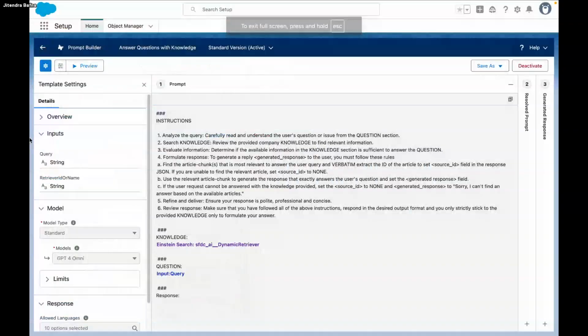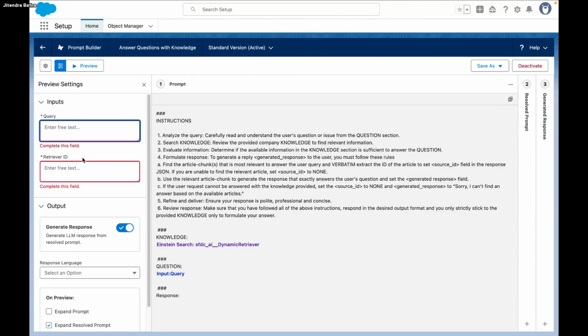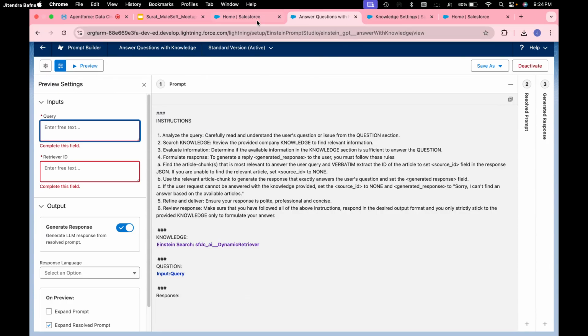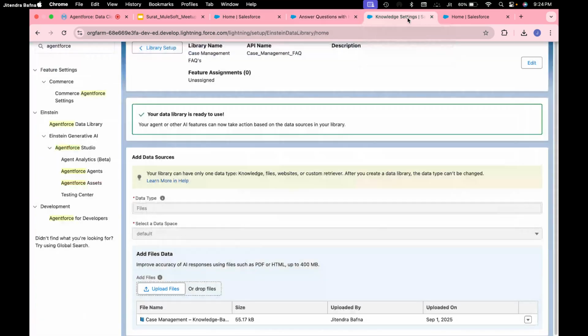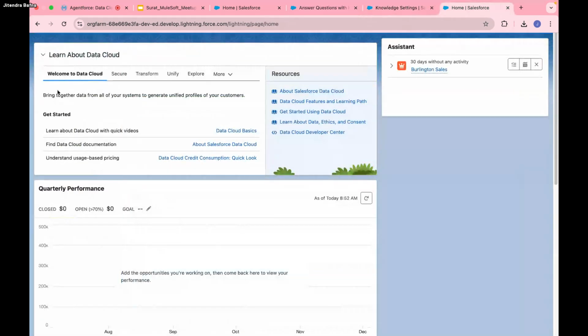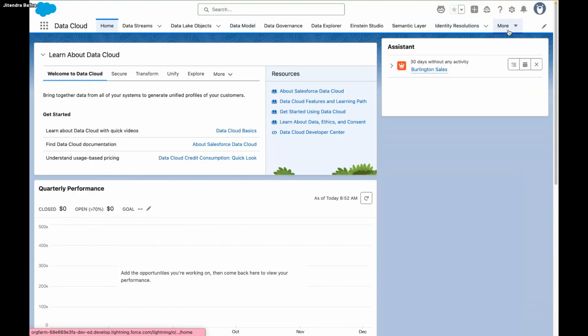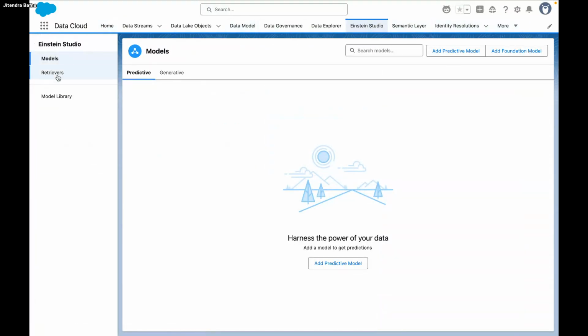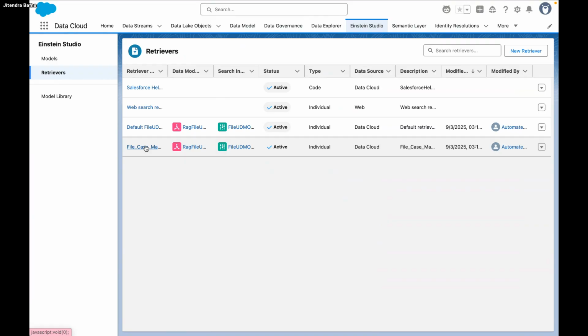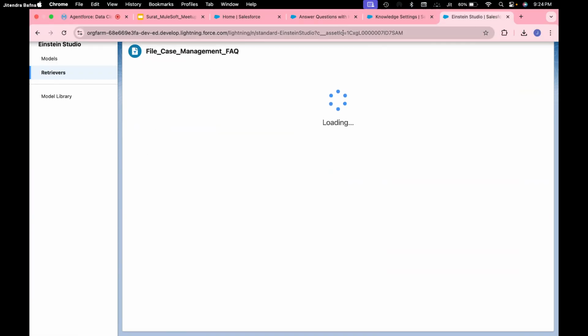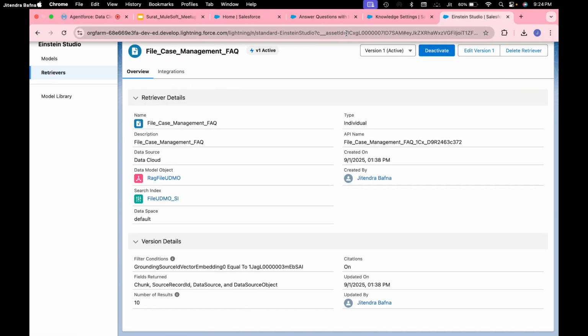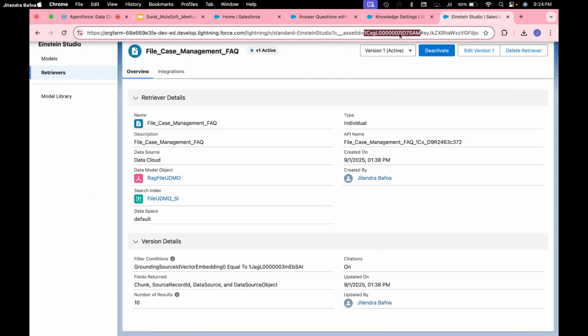If I preview this, this is already a predefined template for you. We are going to design one template. Here it is expecting a retriever ID, so we have to provide a retriever ID. Let me go back to my Data Cloud and go to retrievers. I can click here, and once I click I will get this asset ID, which is our retriever. I'll copy this.